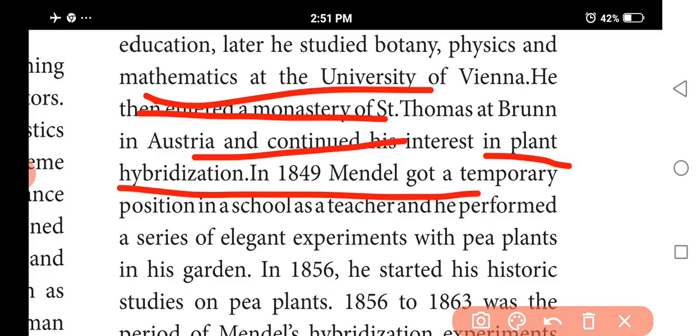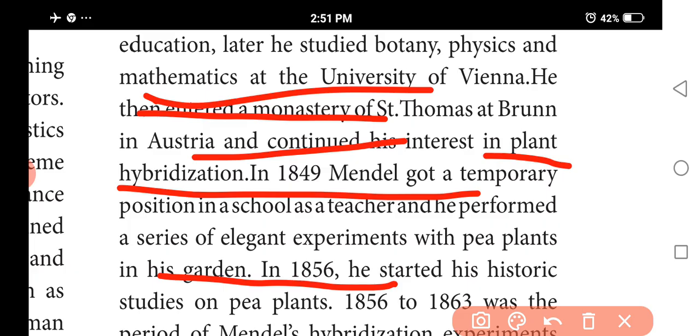He was especially interested in the different patterns in which hybrid progeny appear and the statistical relation between them. On that basis he began his scientific investigation in 1856.